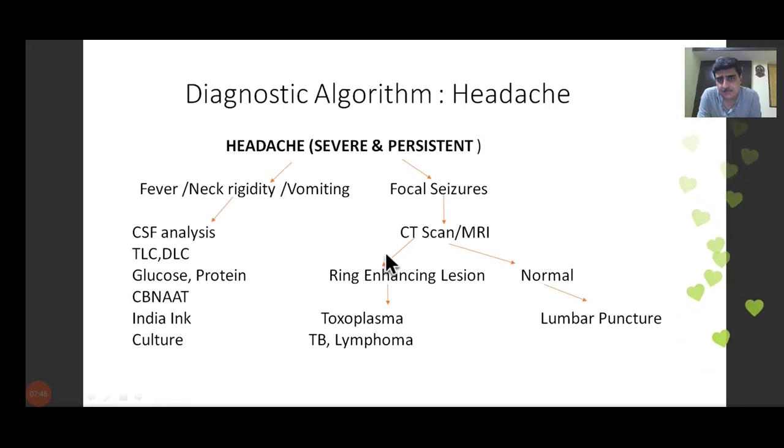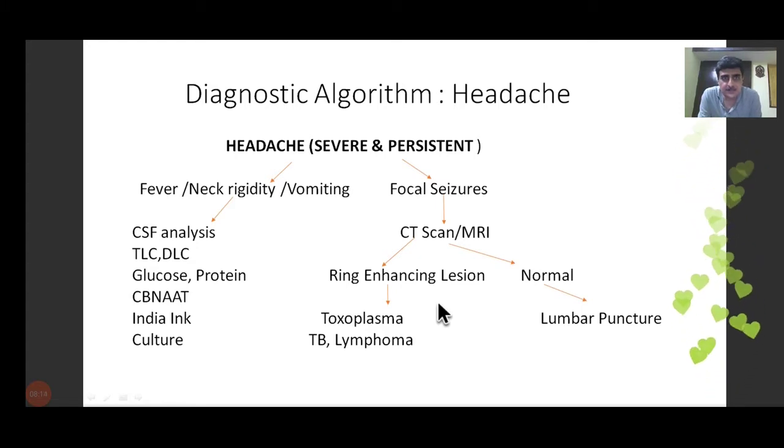If it shows a ring enhancing lesion, I'll very shortly show you what a ring enhancing lesion looks like, we have to consider the diagnosis of toxoplasma, about which you must have already been taught. I think there was a lecture on toxoplasma, tuberculosis or lymphoma. So these are the differential diagnoses in a patient with headache who presents with focal seizures, in which a CT scan is suggestive of a ring enhancing lesion. These are the three things we have to differentiate.